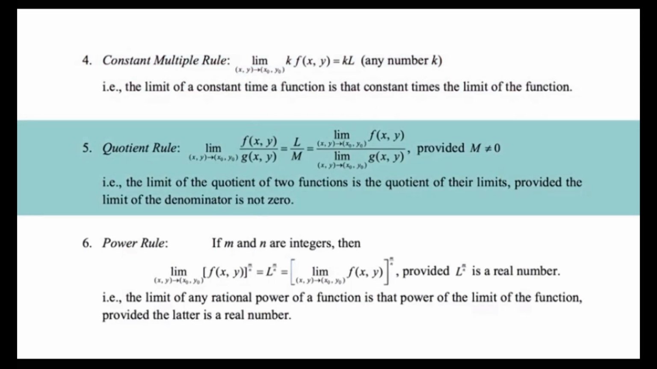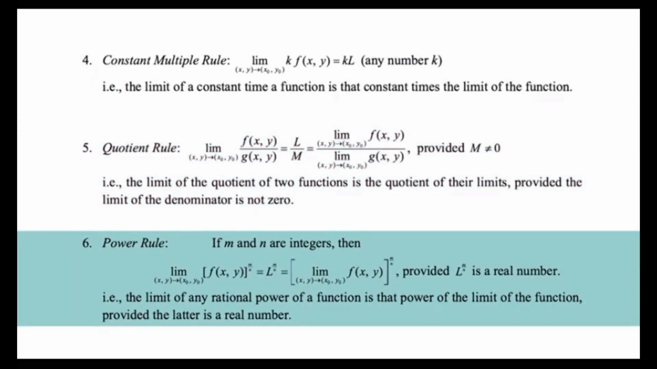Quotient rule. The limit as (x, y) approaches (x0, y0) of the ratio f(x, y) by g(x, y) is equal to L by M, which is equal to the limit of f(x, y) all divided by the limit of g(x, y), provided M is different from 0. That is, the limit of the quotient of two functions is the quotient of their limits, provided the limit of the denominator is not 0.